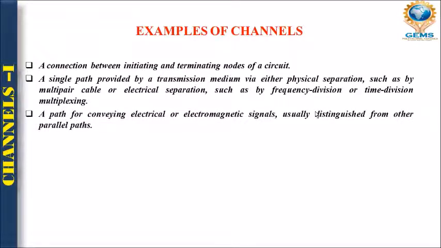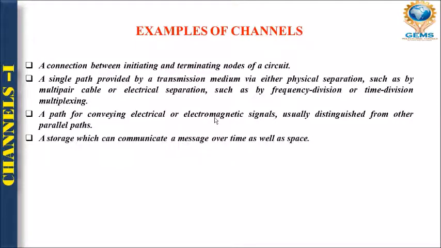A path for conveying electrical or electromagnetic signals is usually distinguished from other parallel paths. Electrical signals are normally transmitted through guided media, and electromagnetic signals are transmitted through unguided media. The storage can communicate a message over time as well as space.